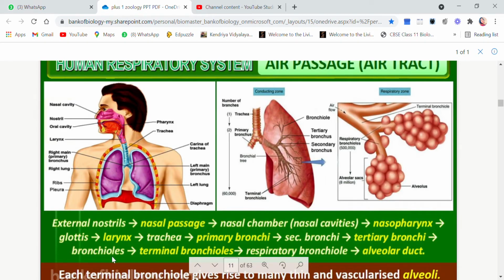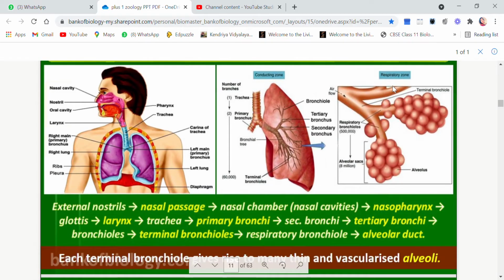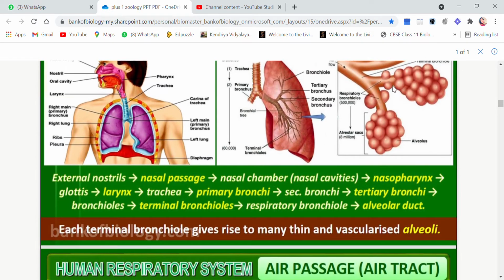And then comes the bronchioles, you see, very thin, the bronchioles, okay. Then terminal bronchioles, see, they have again shown you, this is the terminal bronchiole right at the end. And the terminal bronchiole has alveoli, you see, so many alveoli which are attached to the terminal bronchioles. So this is the whole passage or the air tract from which the air will pass from the nasal cavity to the alveoli.